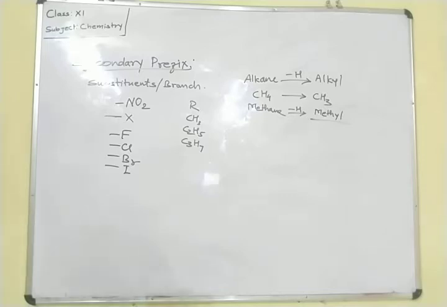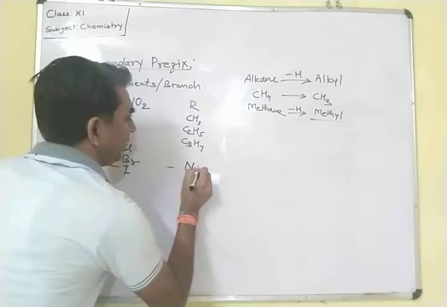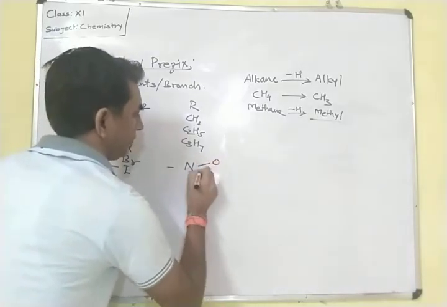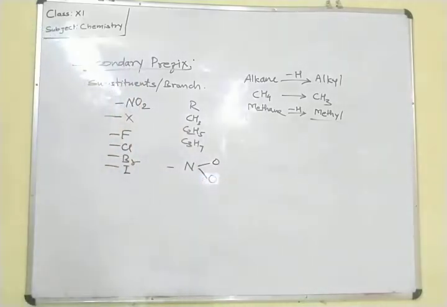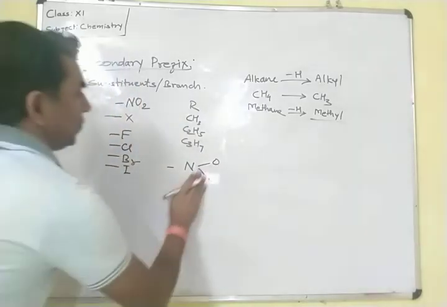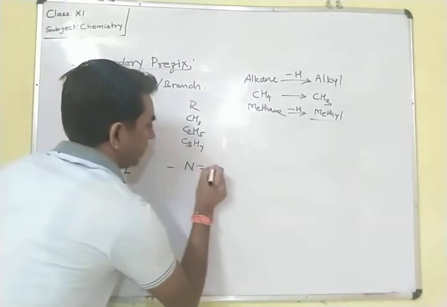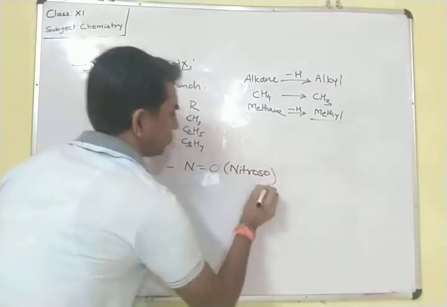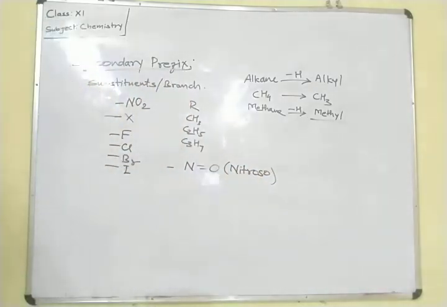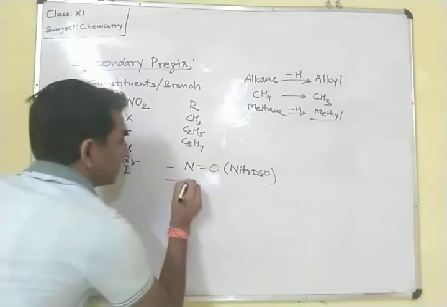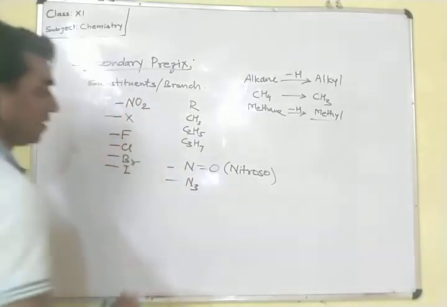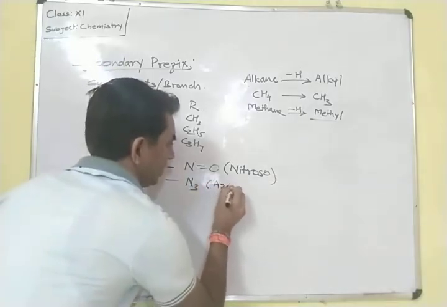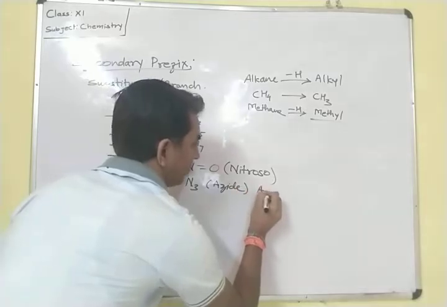Now if NO with a double bond O is there, which is known as nitroso group. If N3 is attached as a substituent to the main chain, it is known as azide or azo.